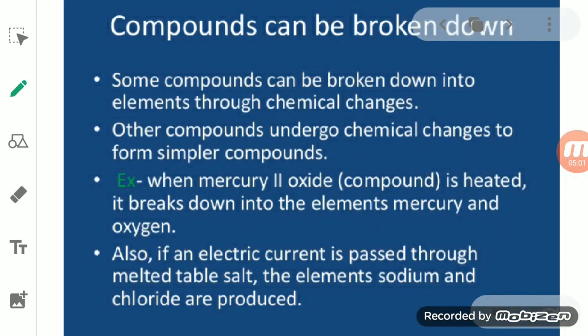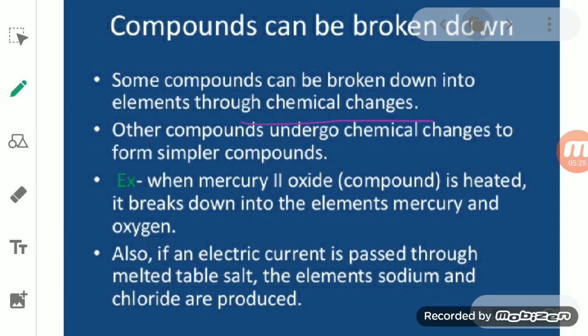A compound can be broken down. A compound cannot be broken down by any physical method, but it can be broken down with the help of chemical changes. If we change the composition, then absolutely the compound can be broken.